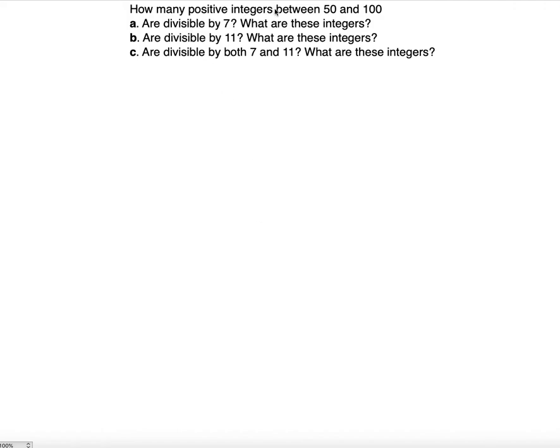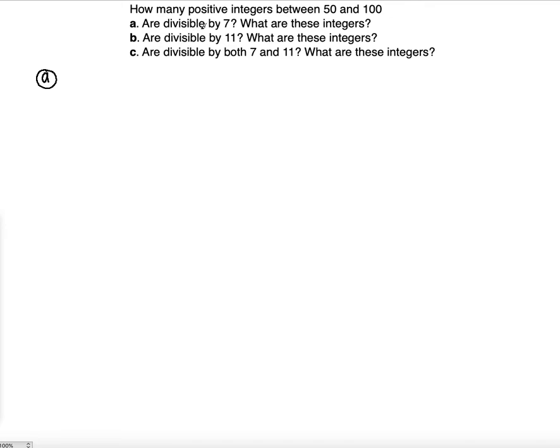How many positive integers between 50 and 100 are divisible by 7? What are these integers? So part A wants us to find integers between 50 and 100. Between means that the 50 and 100 are not included. And we need to see how many between these two are divisible by 7.